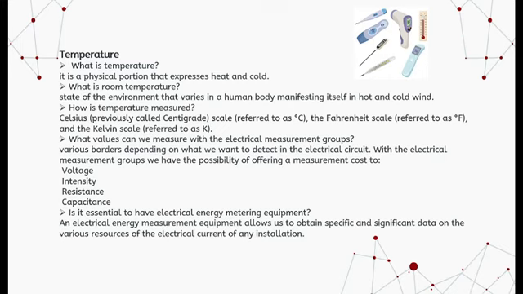What values can we measure with electrical measurement groups? In electrical, we have the possibility of measuring different magnitudes according to what we want to detect in the electrical circuit. With electrical measurement groups, we have the possibility of offering a measurement of voltage, intensity, resistance, and capacitance. Is it essential to have electrical energy measuring equipment? An electrical energy measurement equipment allows us to obtain specific and significant data on the various resources.